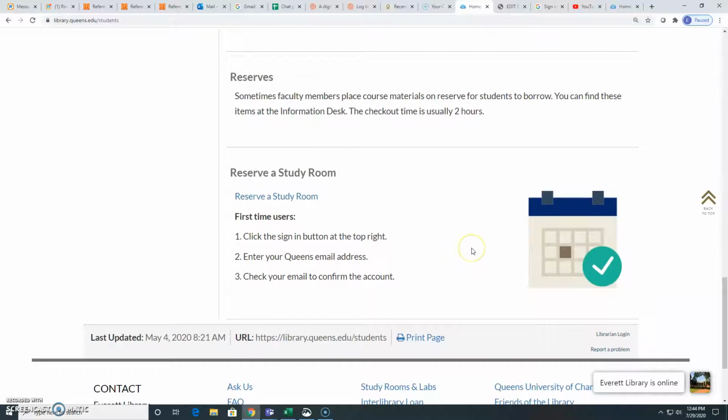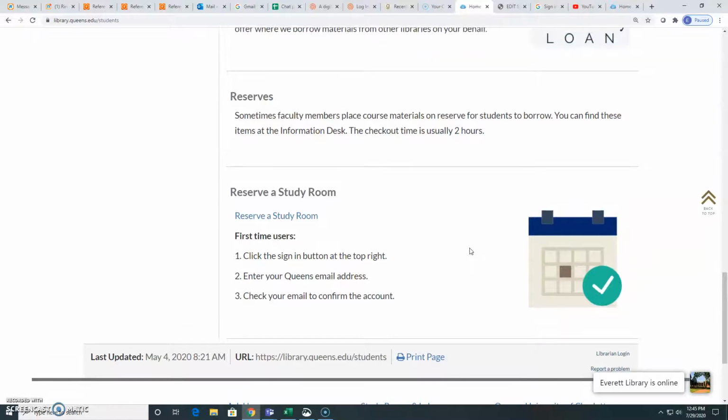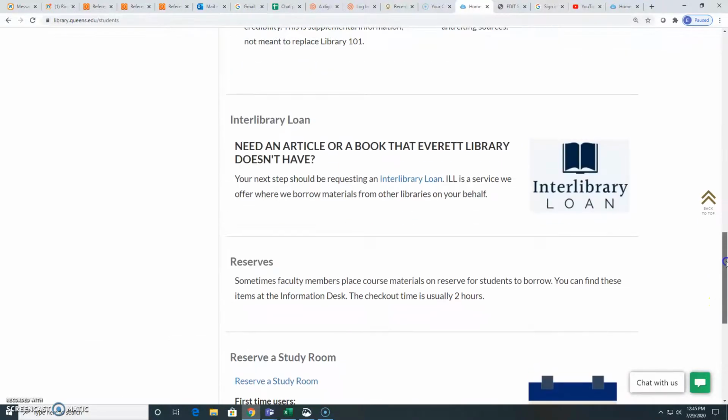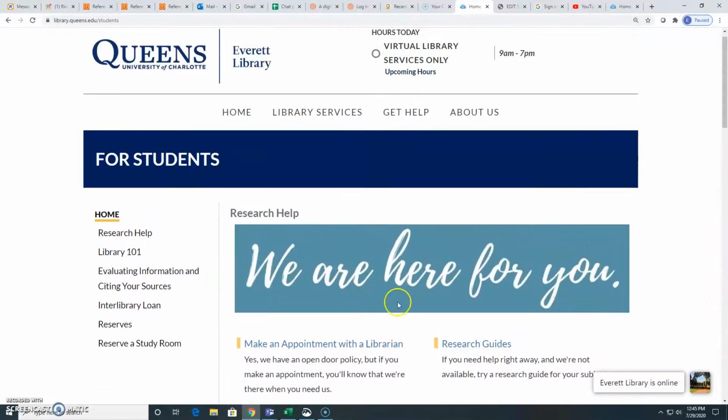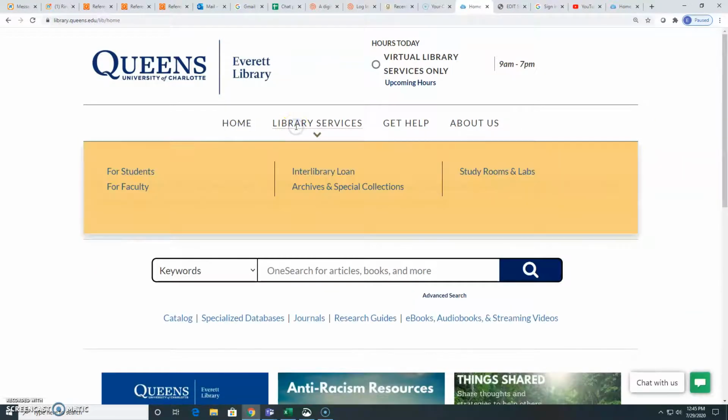We do have study rooms available for you to use in the library. Some of the rules have changed for our study rooms this year because of COVID-19. We will be having a certain number of students that are allowed in the rooms. You can reserve the study rooms, and we ask that you wear a mask while you're in the study rooms. So you can select that, reserve a study room to learn more about that, or contact us to get information about that. So back at home, under library services, we've been through the For Students page.